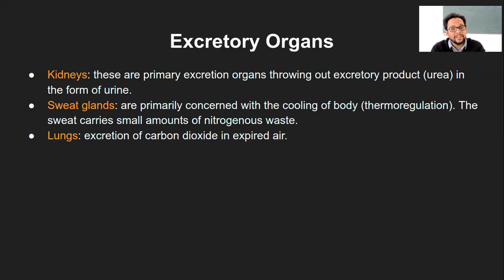And the third excretory organ is the lungs. The major excretion product there is carbon dioxide, which everyone knows. But the kidney is the one which actually filters the whole of the blood in terms of its soluble components, and whatever is in excess, not required, or harmful to the body is taken out in the form of urine. So that is one of the major excretory organs.